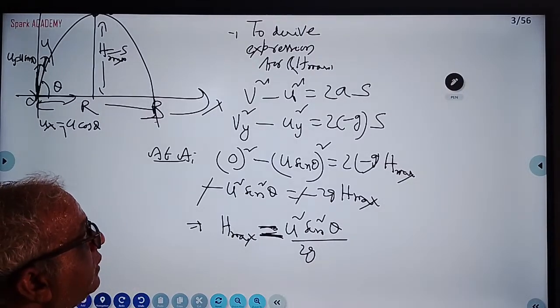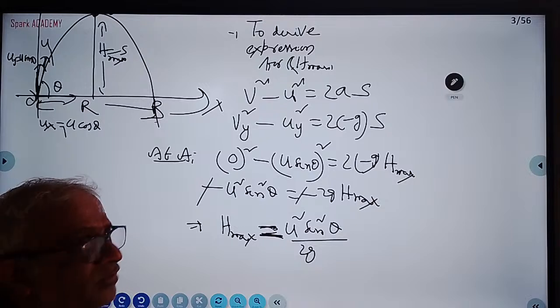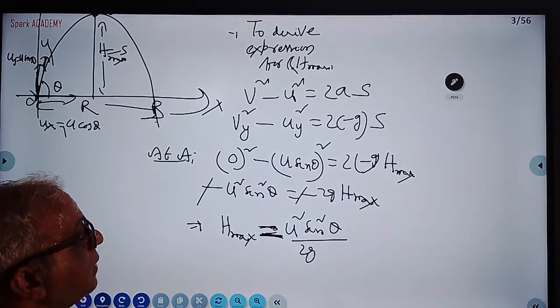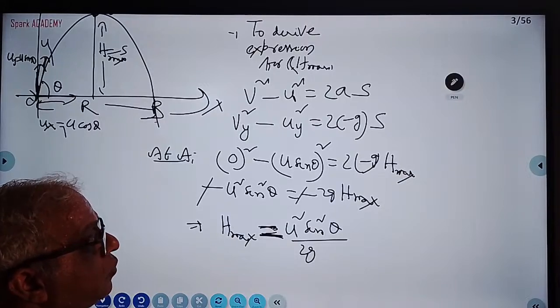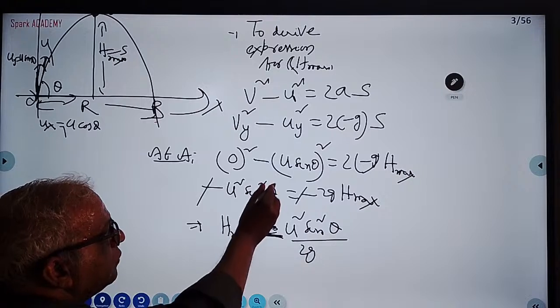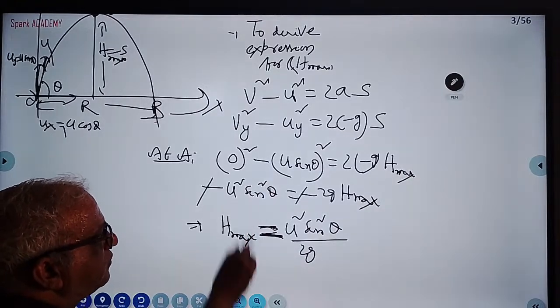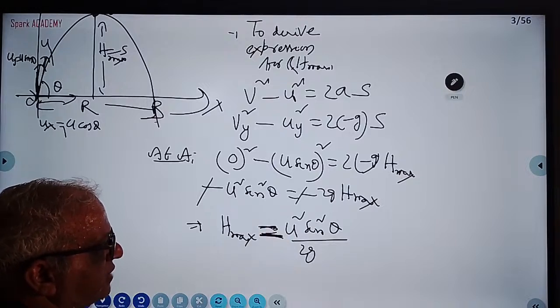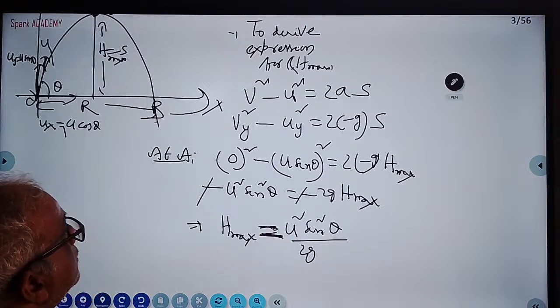S is the distance traveled. Vy is 0 at the point of maximum height. Minus u sin theta whole square is minus 2g h maximum. So 0 square minus u square sin square theta is equal to minus 2g h maximum. Minus minus gets cancelled. Maximum height is equal to u square sin square theta by 2g.